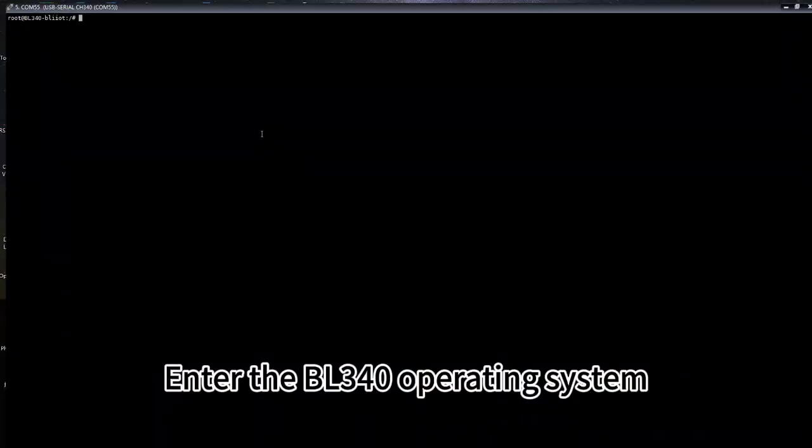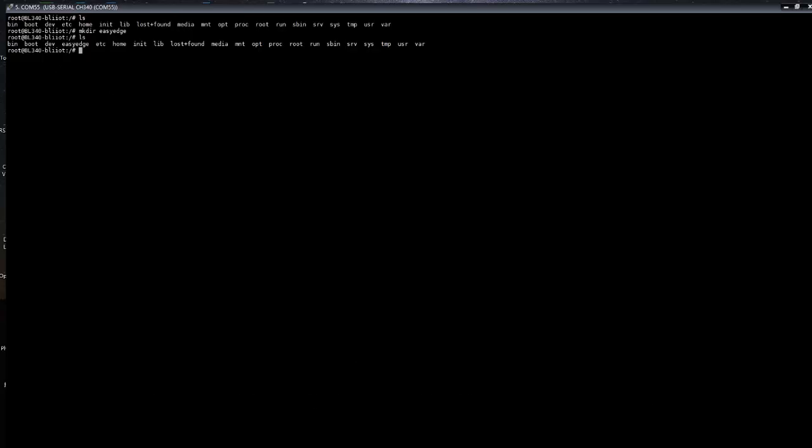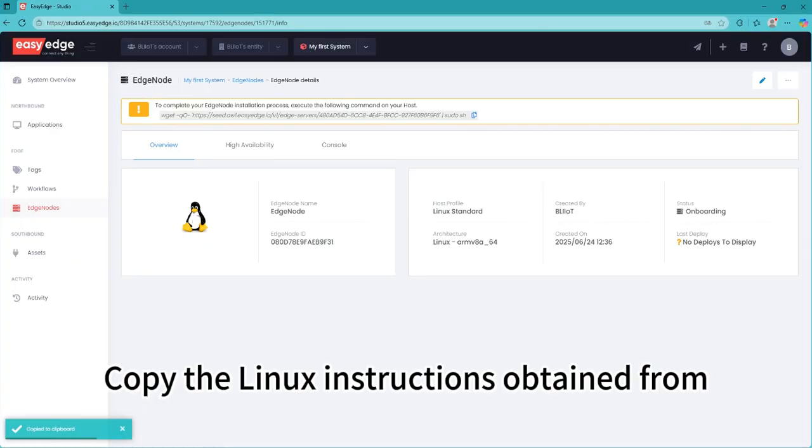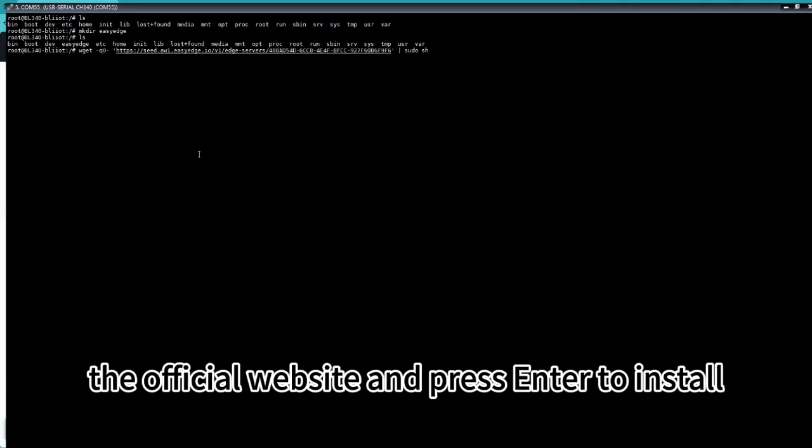Enter the BL340 operating system and enter mkdir easyedge in the root directory to create a folder related to easyedge. Copy the Linux instructions obtained from the official website and press Enter to install.